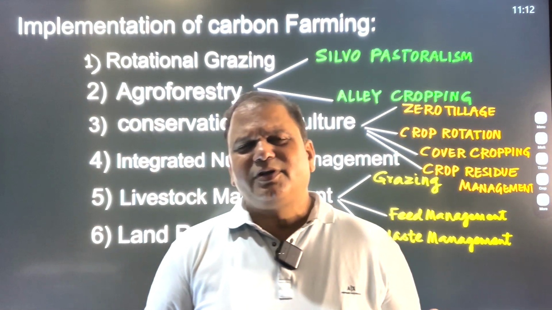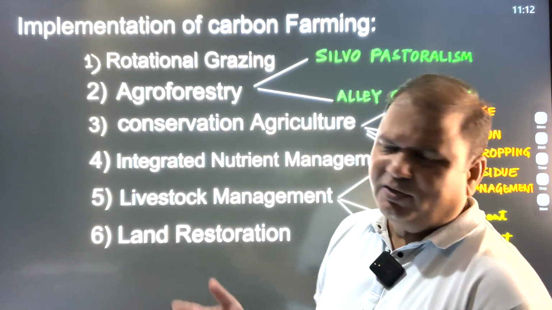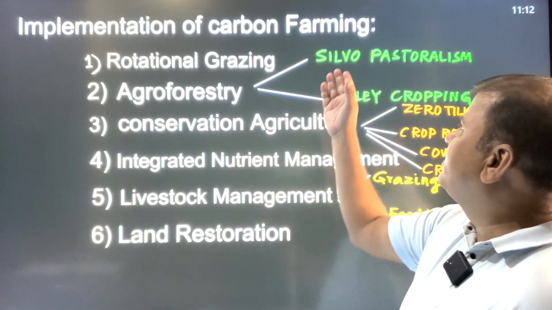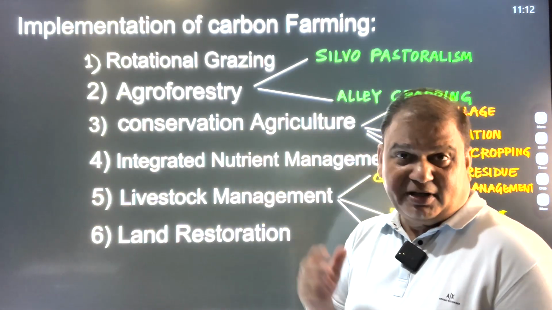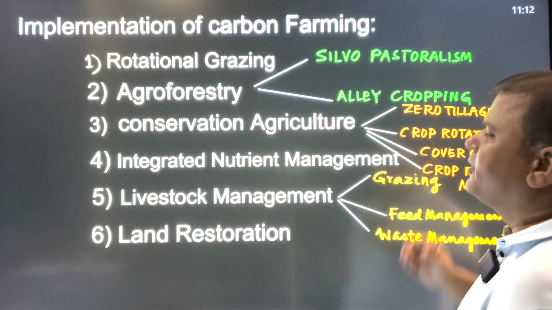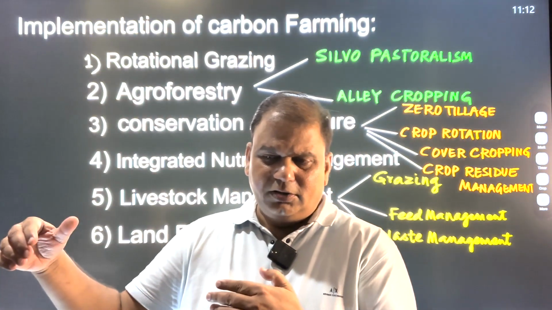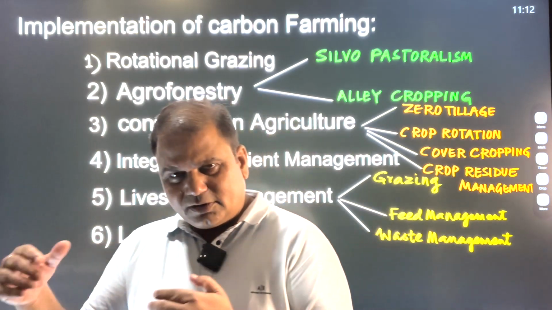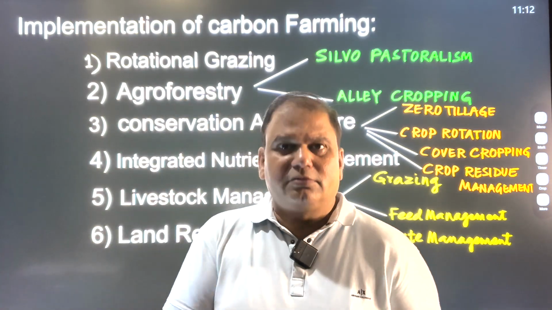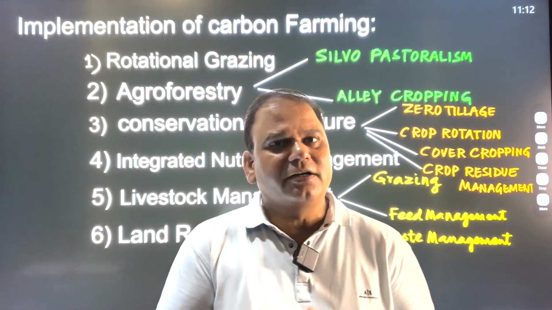The additional benefits would obviously be fruits and timber, because of the planting of trees. So this method has been practiced in Latin American nations. Then another is alley cropping. Alley cropping means that trees would be planted in rows, shrubs would be planted in rows, and in between these rows, the cultivation would be done or horticulture can be conducted.